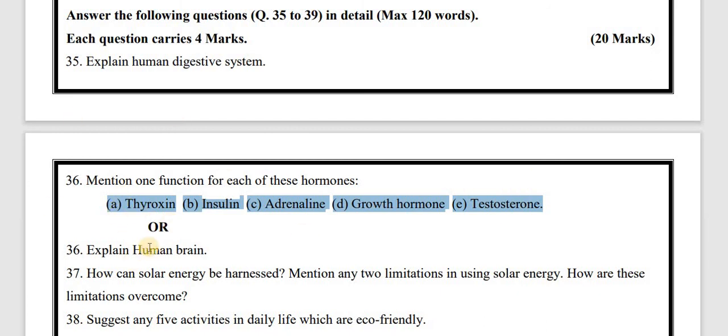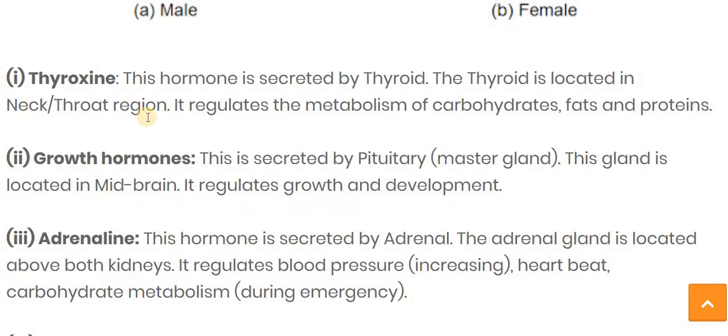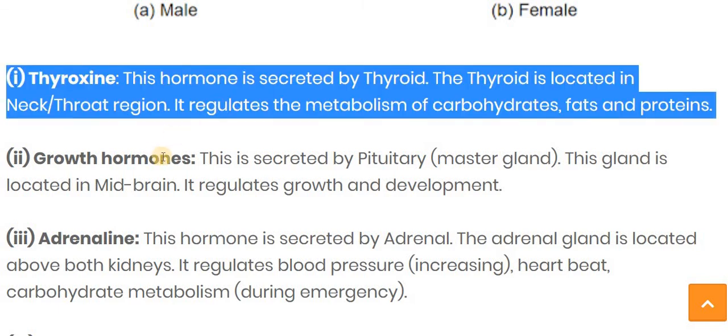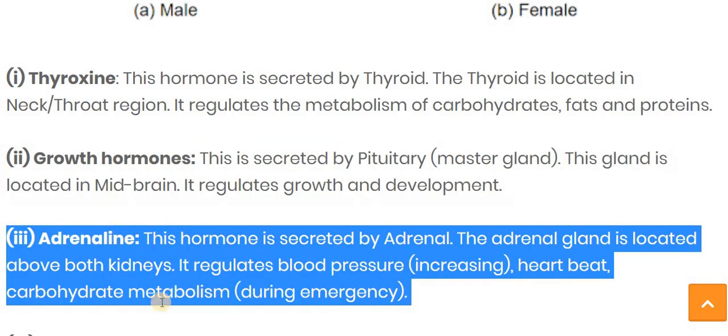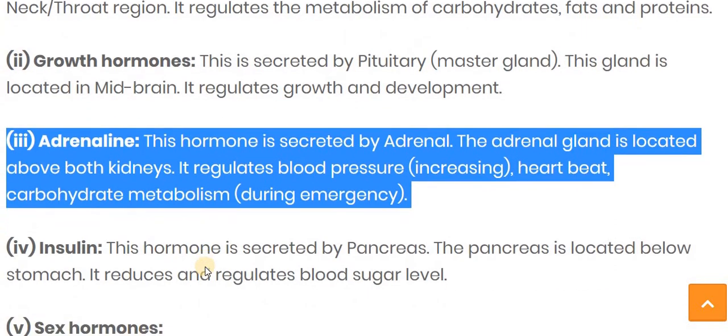Let's see each of the functions in detail. Thyroxine, as I told you, is a hormone secreted by the thyroid, and it regulates the metabolism of carbohydrate, fats, and protein. Growth hormone regulates growth and development. Adrenaline is also known as the emergency hormone, and it regulates the blood pressure, heartbeat, and carbohydrate metabolism.